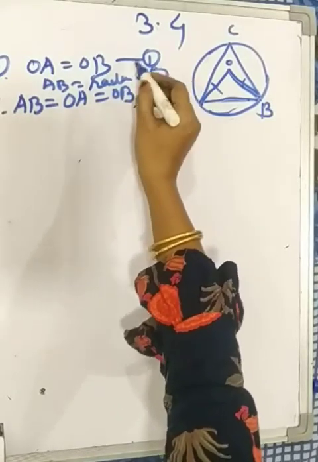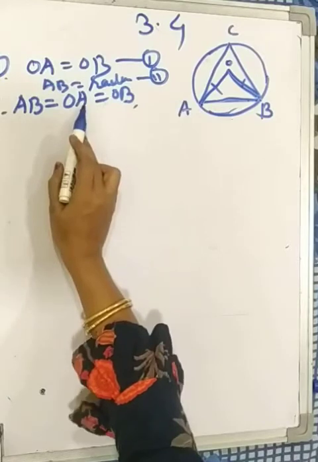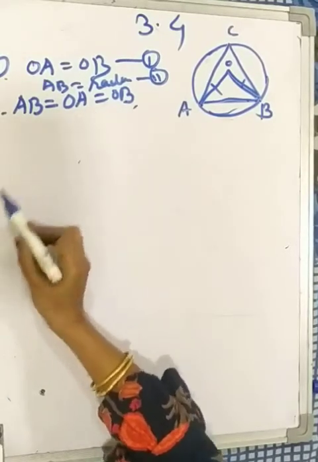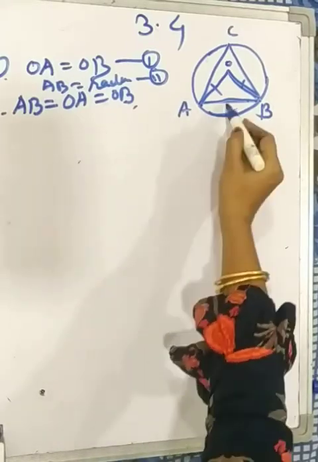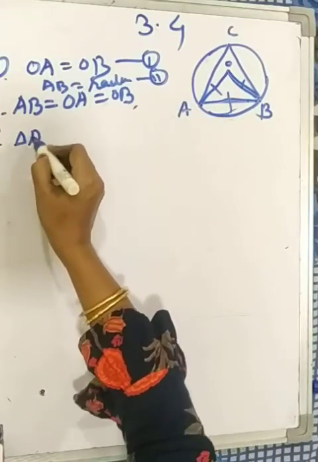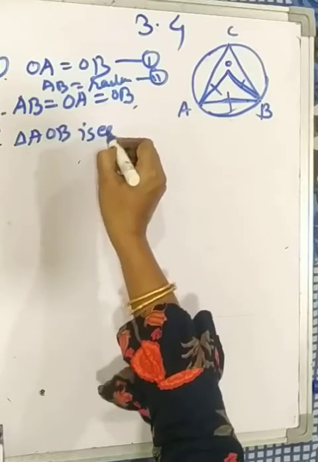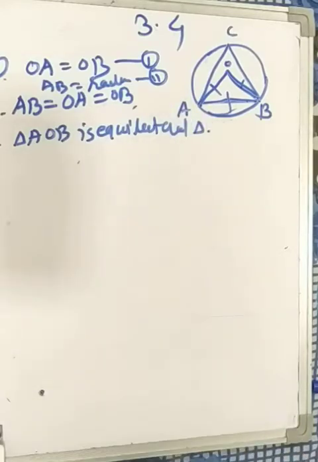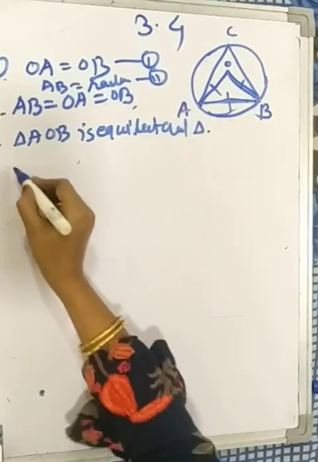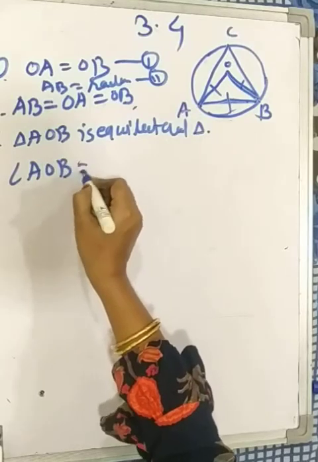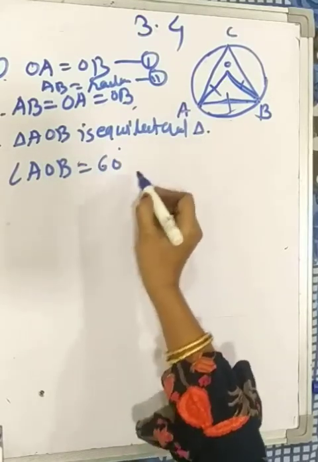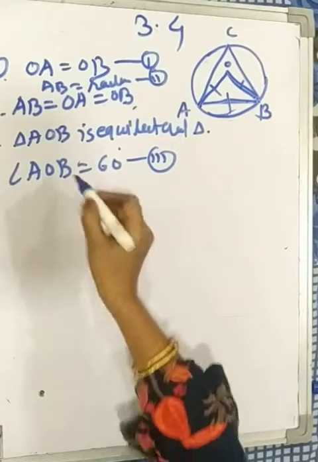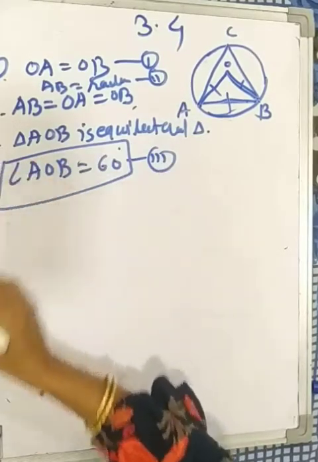From equations 1 and 2, AB is the radius, OA also radius and OB also radius. Therefore, AB equal to OA equal to OB. Therefore, triangle AOB is an equilateral triangle. Therefore, angle AOB equal to 60 degrees. Equation number 3: the measure of an angle of an equilateral triangle. Angle AOB is 60 degrees.